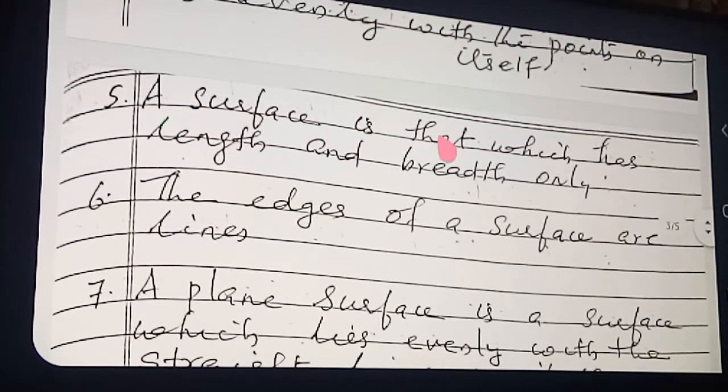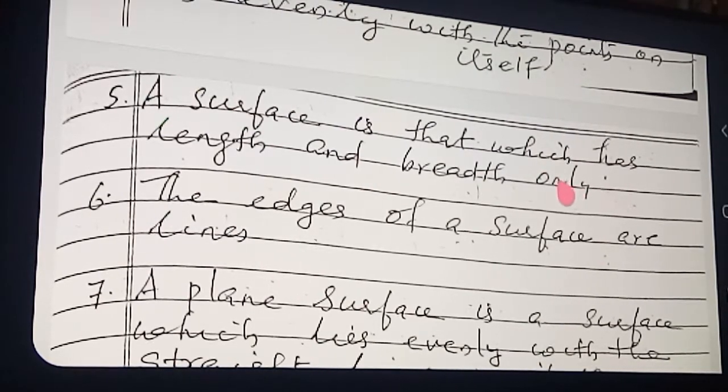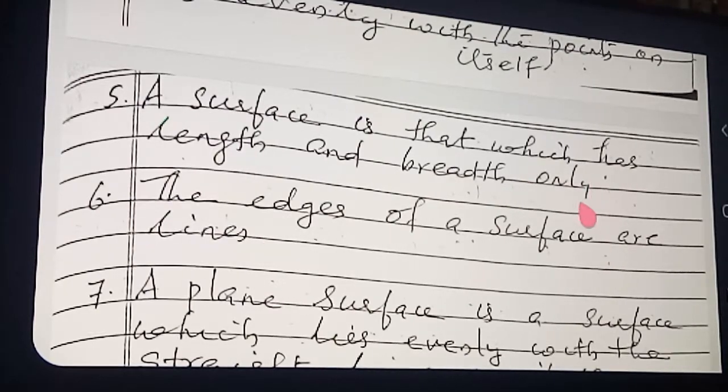And next point. Now we can consider surface. You see, surface is that which has length and breadth. Surface has length and breadth. So this all I already explained. A surface is that which has length and breadth only.